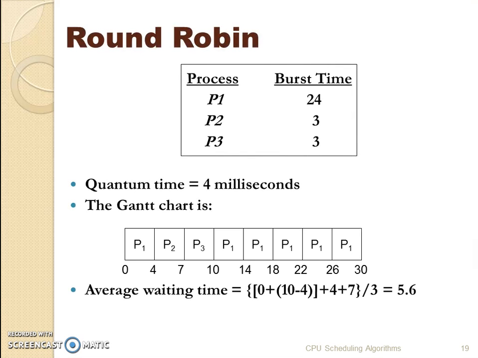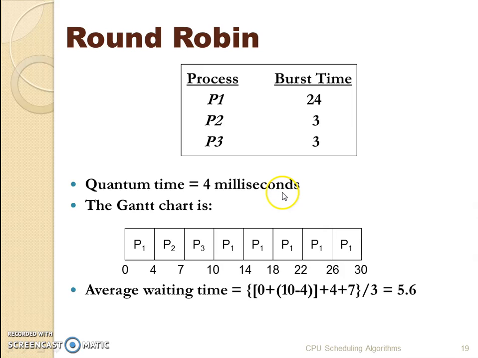The last algorithm is round robin. In this algorithm, we have the processes and their burst time, but we have an additional feature in round robin, which is the quantum time. In this example, we have a quantum time of 4 seconds.